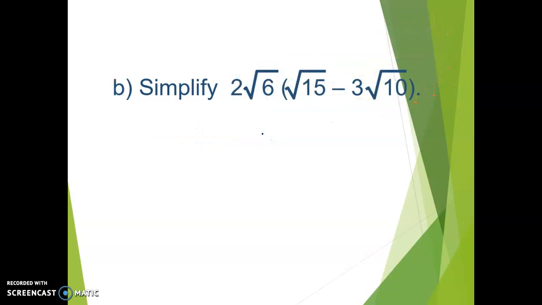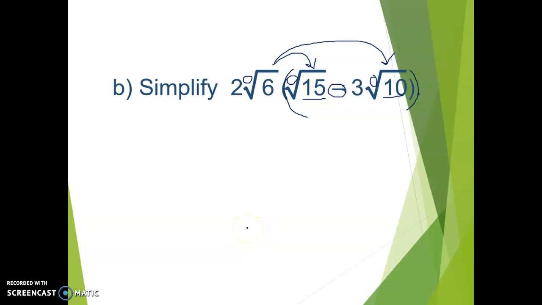Okay, let's try this one. 2 square root of 6 times square root of 15 minus 3 square root of 10. Again, we can't actually add these because the radicands are not the same, so we can't add or subtract them. They have to have identical radicands to add or subtract. However, we can multiply. The only thing that has to be the same to multiply is the index. And all of these have an index of 2. So we can multiply using the distributive property.